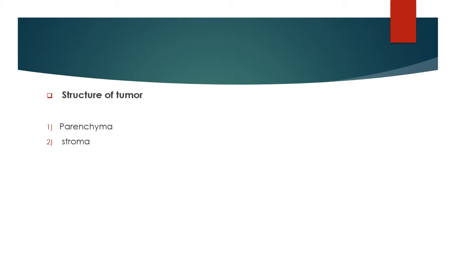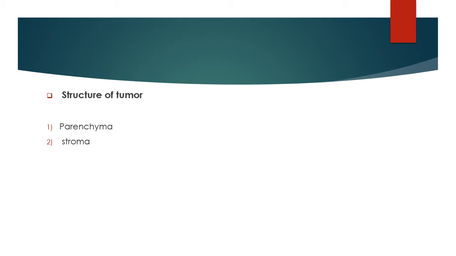The parenchyma is the major portion of the tumor, formed by the cells from which the tumor develops. In an innocent tumor, the parenchymal cells show a sort of differentiation which is not seen in a malignant tumor.